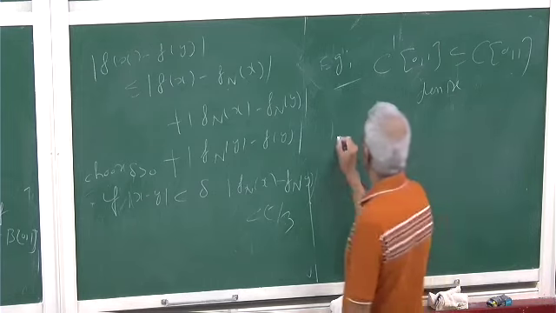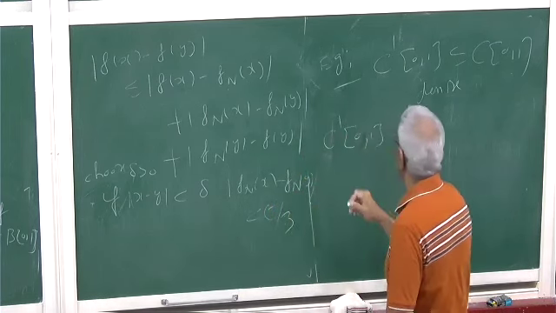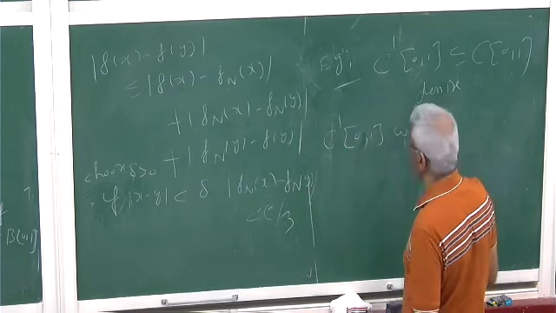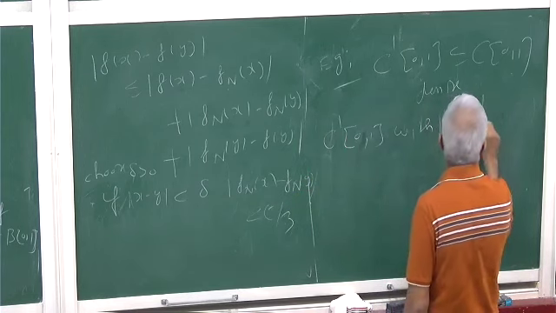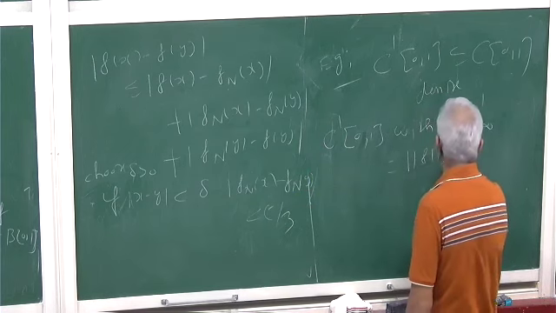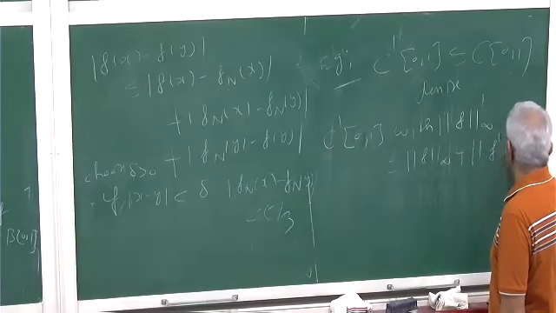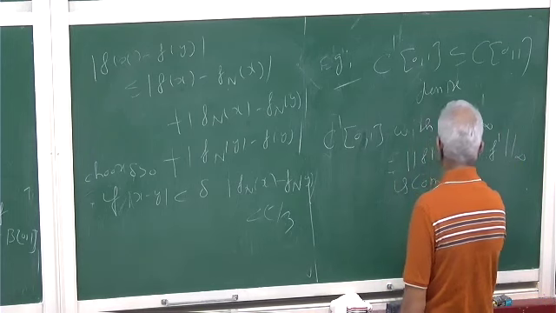On the other hand, C1[0,1] with norm ||f||_{1,infinity}, which we have defined, which is equal to ||f||_infinity plus ||f'||_infinity, is complete.